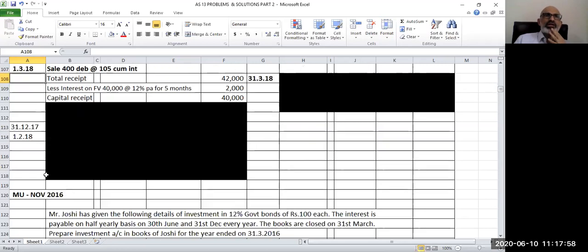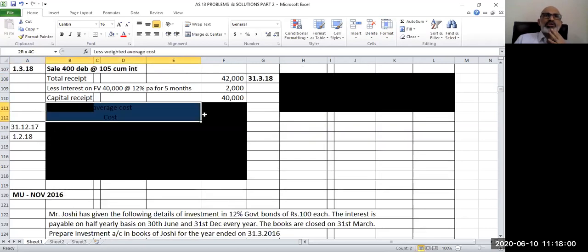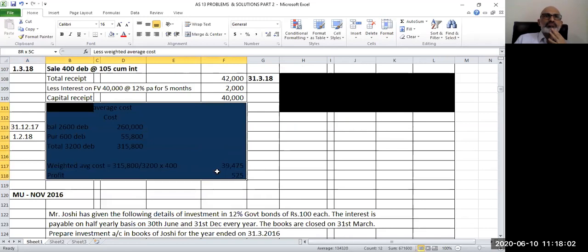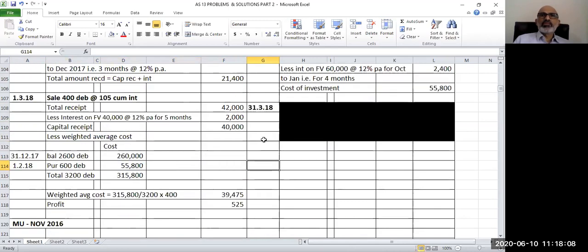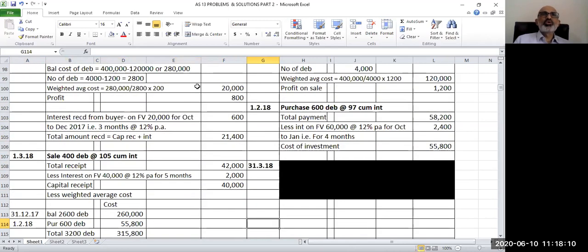Let us see how we work out the weighted average cost in this particular case. Our last sale was here. 200 debentures were sold out of 2,800 debentures which we had at that point in time. So remaining number of debentures are 2,600.